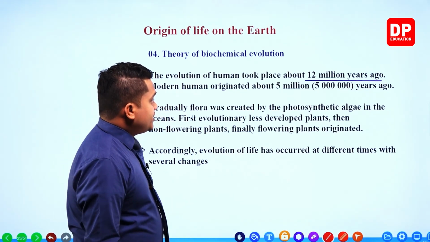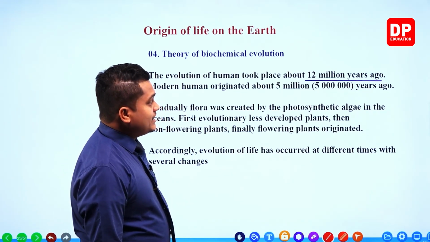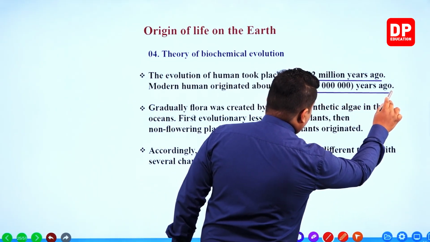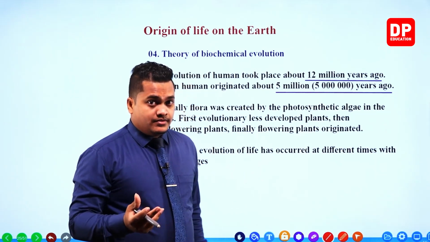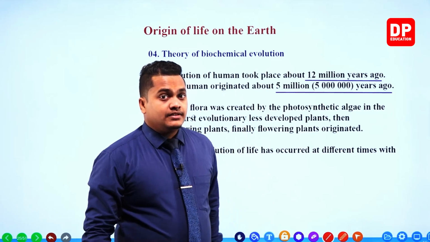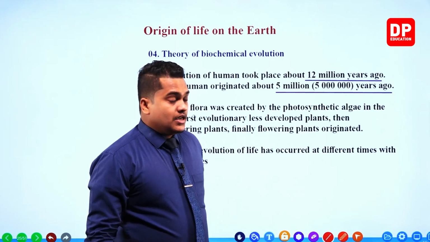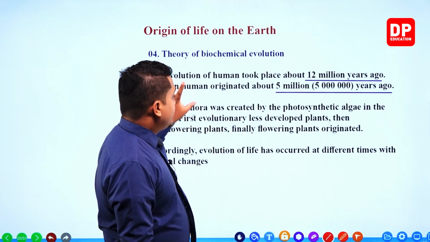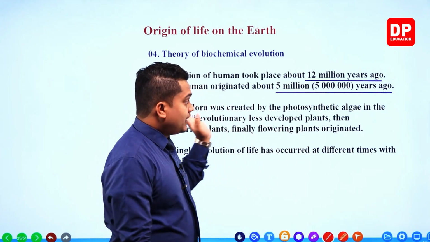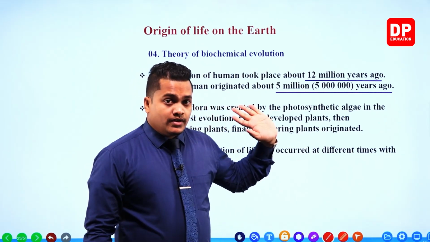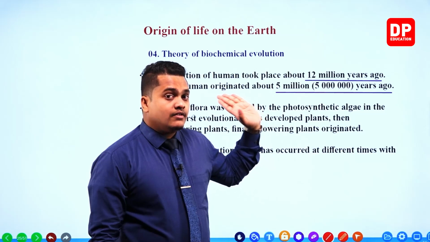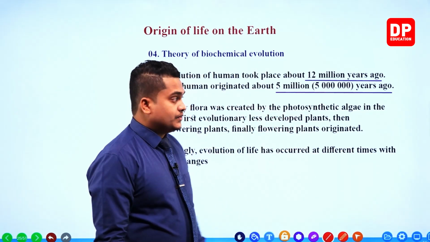Modern human originated about 5 million years ago. The modern human, that means Homo sapiens sapiens, originated like 5 million years ago. The evolution of human took place about 12 million years ago, but the modern human evolved like 5 million years ago.